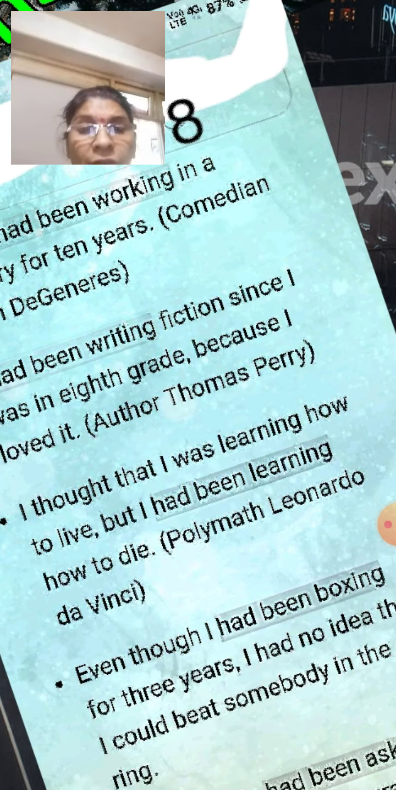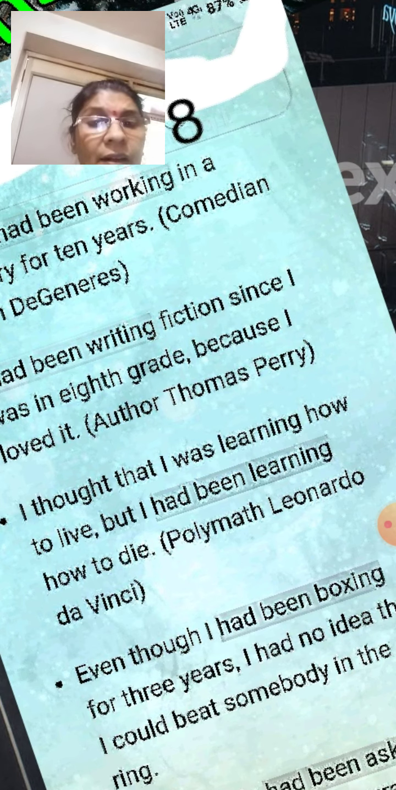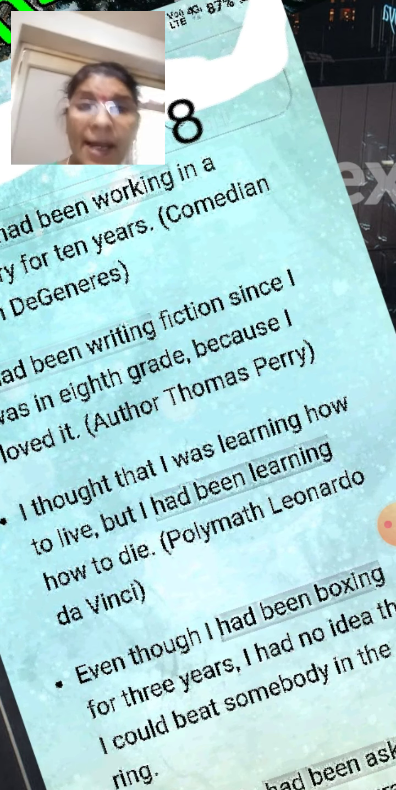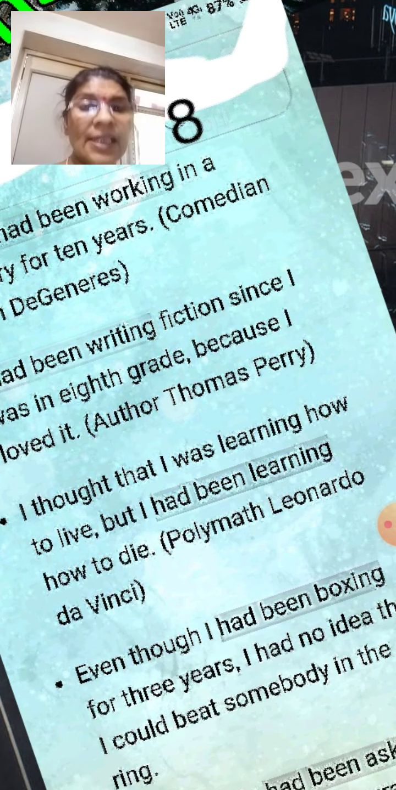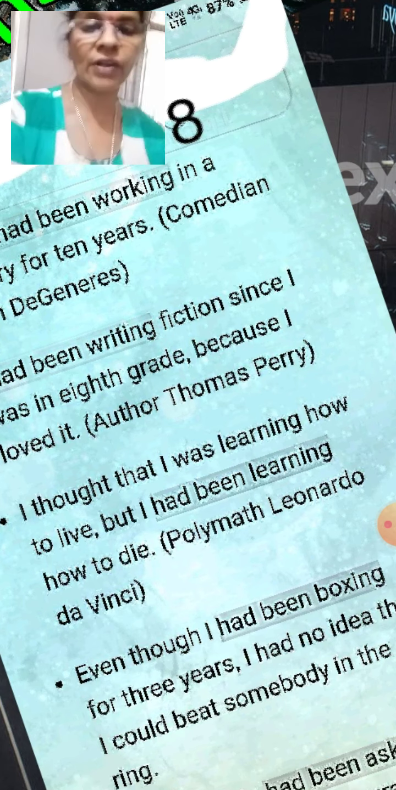So, to live. But I had been learning. There is the change. Had been learning. Had is always used in the past. But had been, both are with first form plus ing. Learn plus ing, learning. So, I had been learning. This is the past perfect progressive tense.